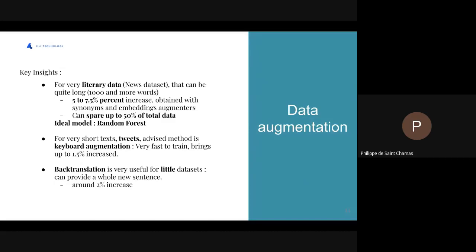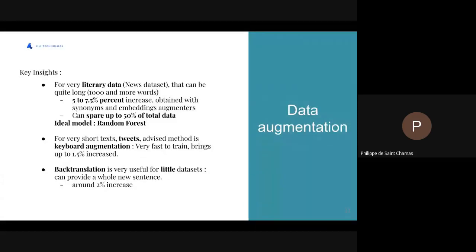First of all, for very literary data, such as mails or articles, and for example, the 20 news data set, the data augmentation techniques that work best are the synonym and embedding augmenters that allow a gain of 5 to 7.5% increase in accuracy, and this regardless of the size of the trained data set, and so allowed us to use up to 50% less total data. For this use case, the ideal model is random forest.